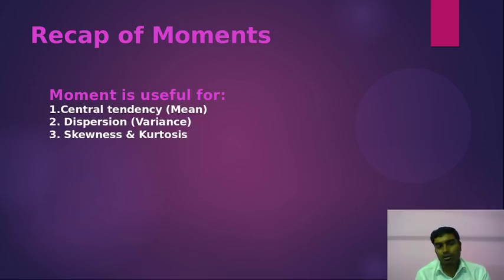Now, to find out how the data are skewed and how the two distributions are distinguished by using skewness and kurtosis, we can find out the difference between the two marks distribution patterns of your sections. So that was the third application of the moment.